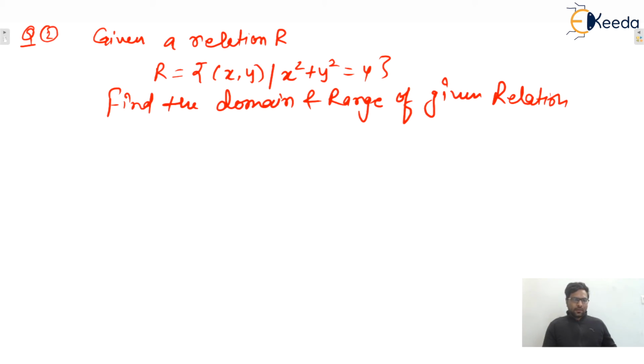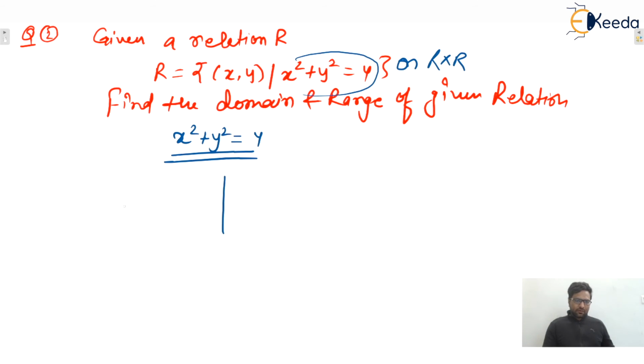Now you only tell me. This equation, that means this relation, should be satisfied, isn't it? Remember, nothing is given, so we can assume that this relation is on R cross R, meaning x and y are both real numbers. So x square plus y square equals 4 is an equation of a circle.